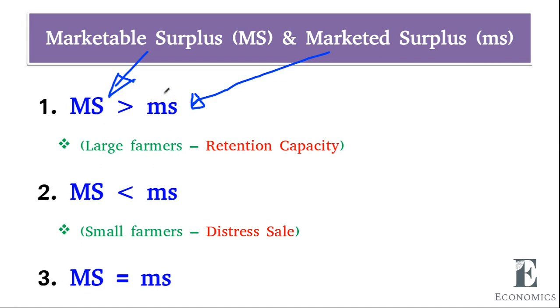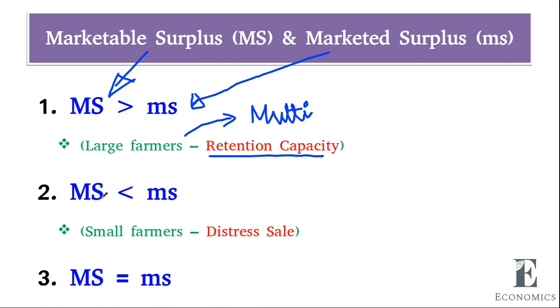That means he can store his product, so the actual marketed product will be very little. This is the case of large farmers. They have retention capacity, or the farmer has multi-diverse crops. If one crop is not going well, he can compensate with another crop. So this situation prevails among large farmers.